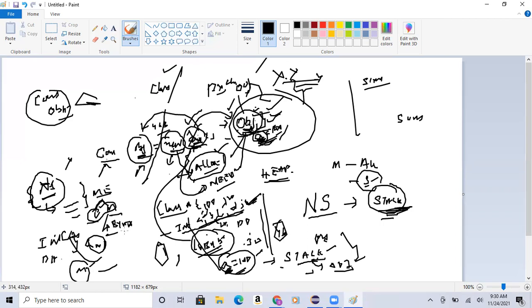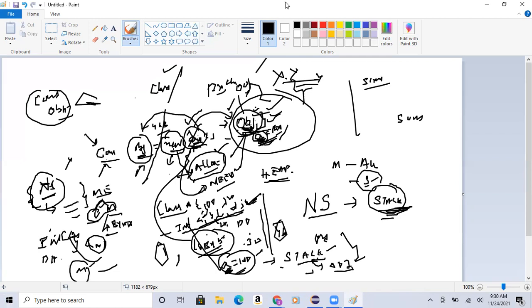Non-static variables are the instance of the class. It's like Xerox copies which we want to create for that class. So you create an object, which is called an instance of a class, in the heap memory. Via this instance, you create these Xerox copies.